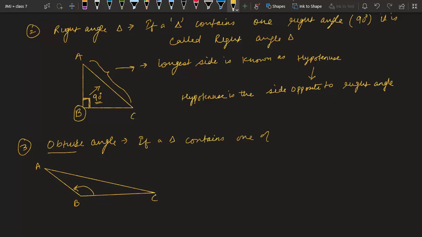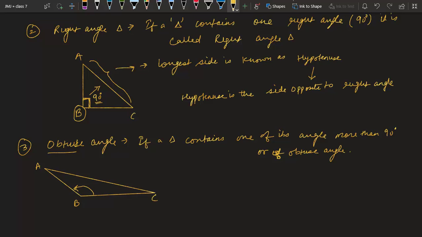if a triangle contains one of its angles more than 90 degrees, or obtuse we can say, then the triangle is known as an obtuse angle triangle.